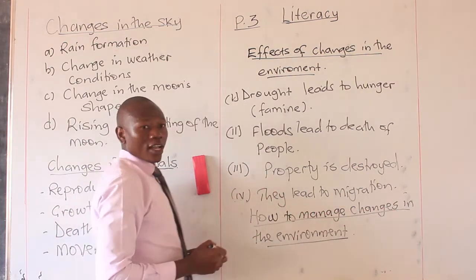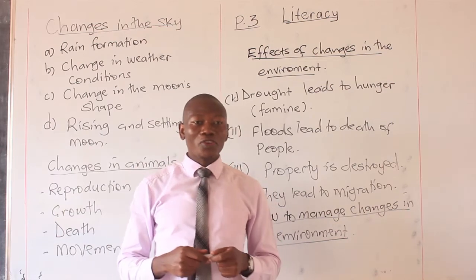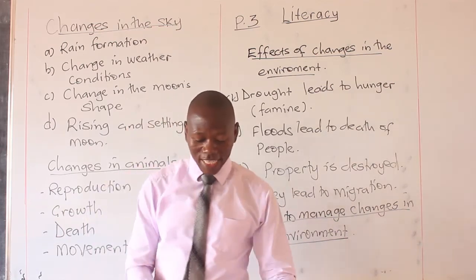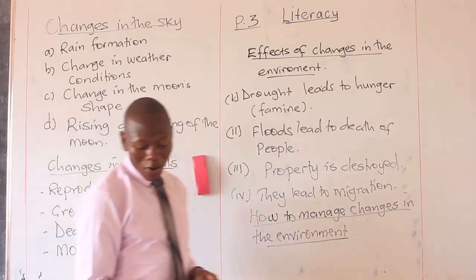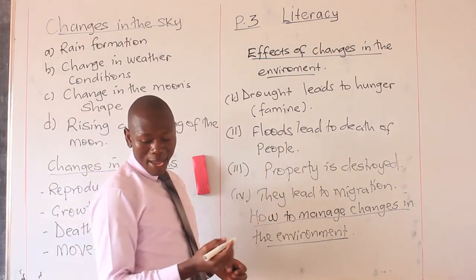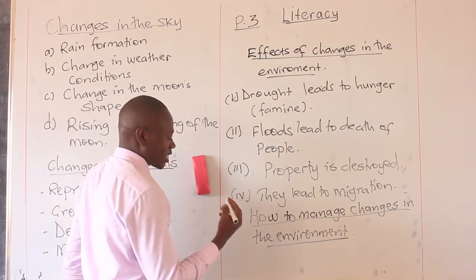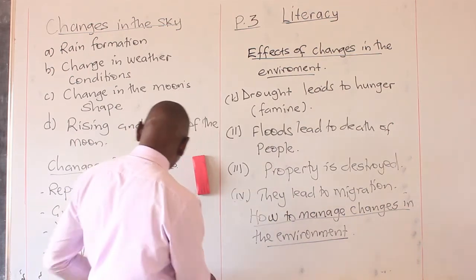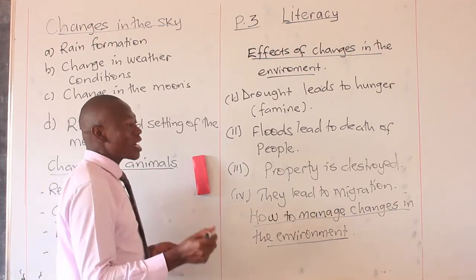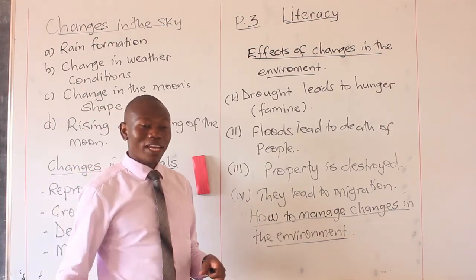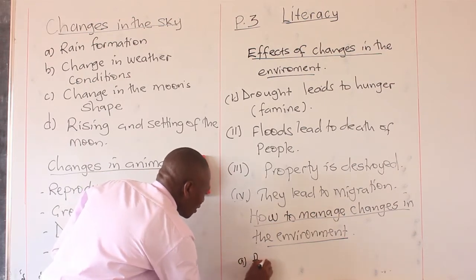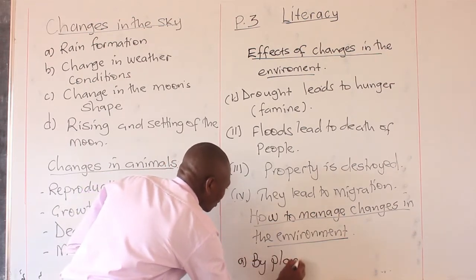Children, can you think with me? What do you think we should do to manage the changes in the environment? One way is by planting trees. By planting what? Trees. So when you plant trees in an area, you'll be managing changes.